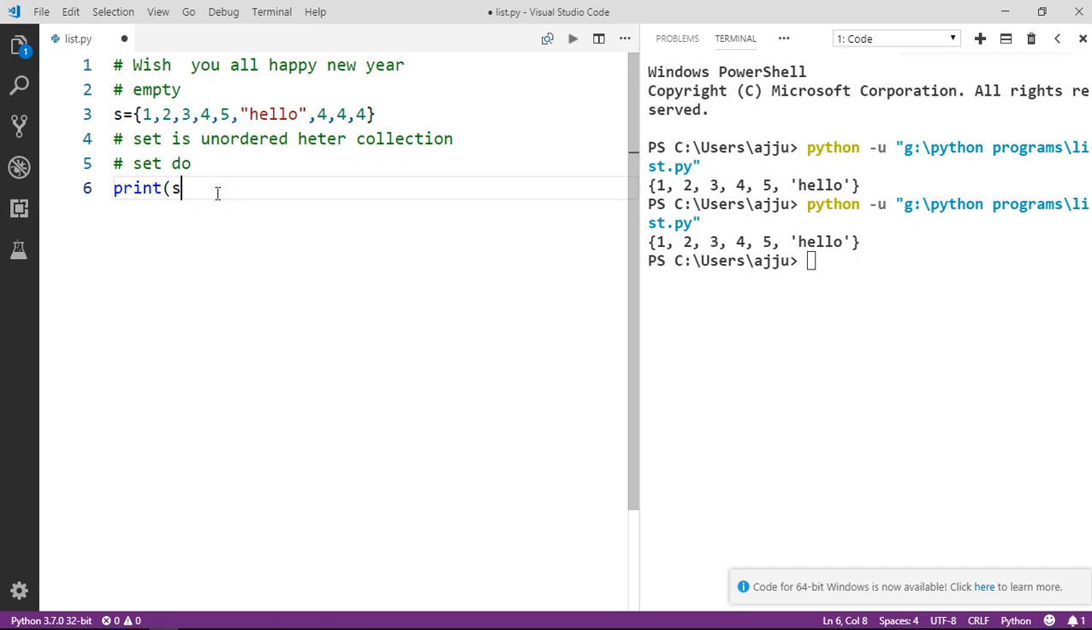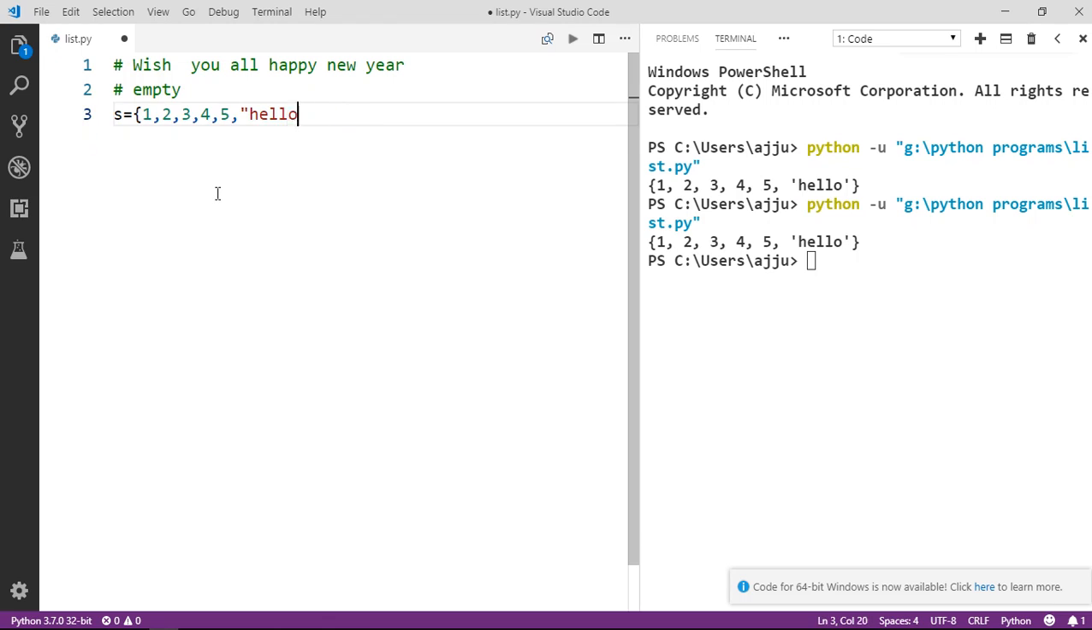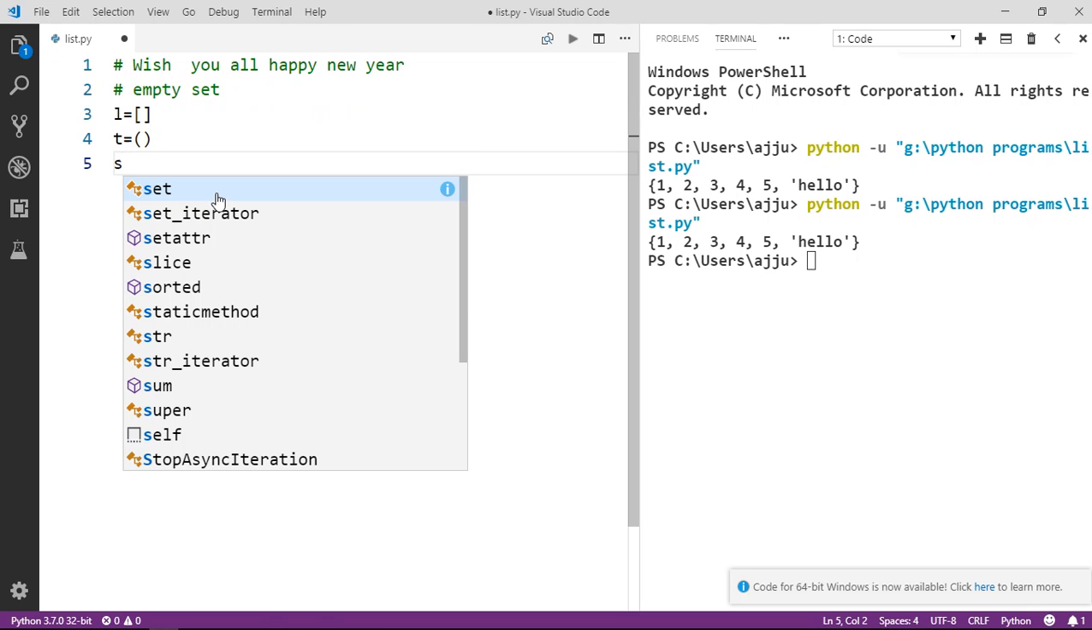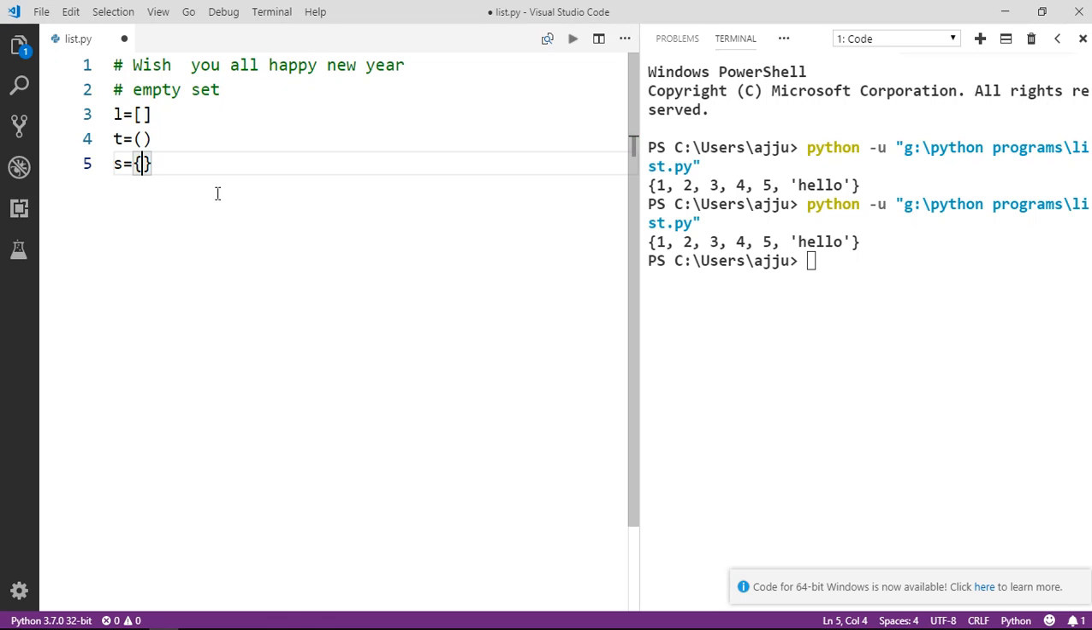Now let's talk about how we can create a set. First, how we can create an empty set. It's a tricky part. If I want to create an empty list, we can do it with the help of square brackets. If I want to create an empty tuple, we can do it with the help of round brackets. The same here: if I want to create a set, can we create it with the help of curly braces? Is it right or not?